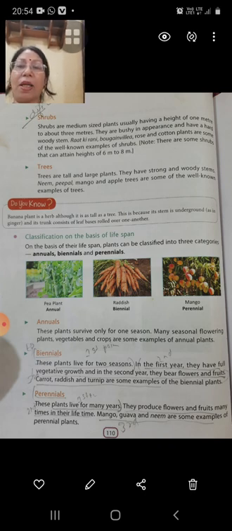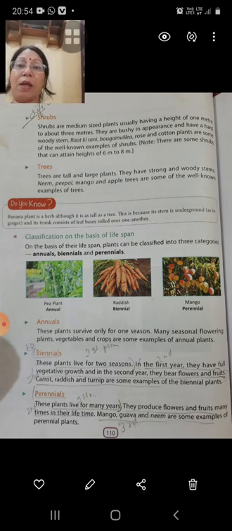Biennial plants, these plants live for 2 seasons. In the first year they have their growth and in the second year they bear flowers and fruits. Examples: carrot, radish and turnip. These are some examples of biennial plants.